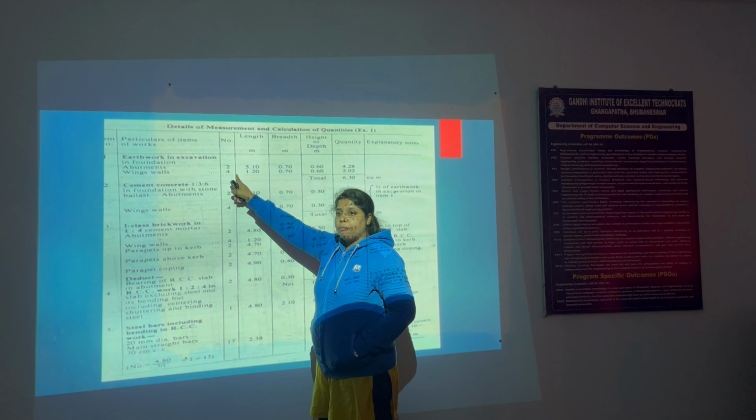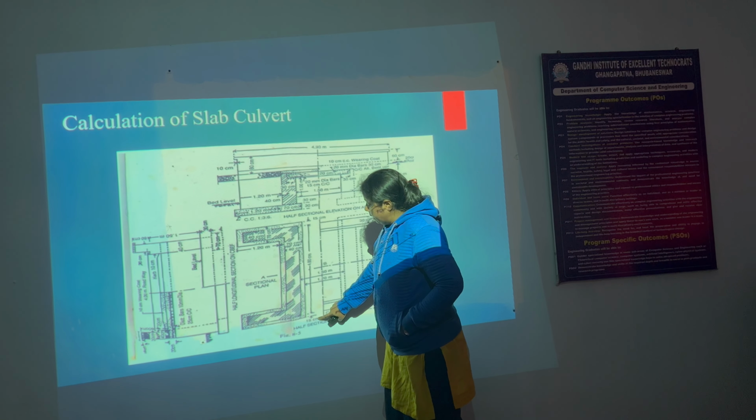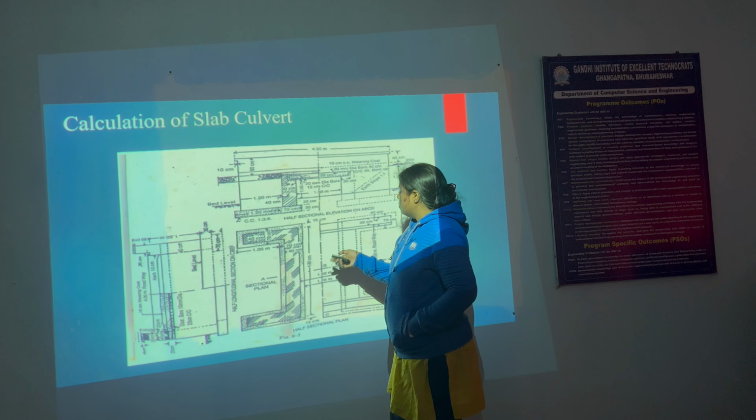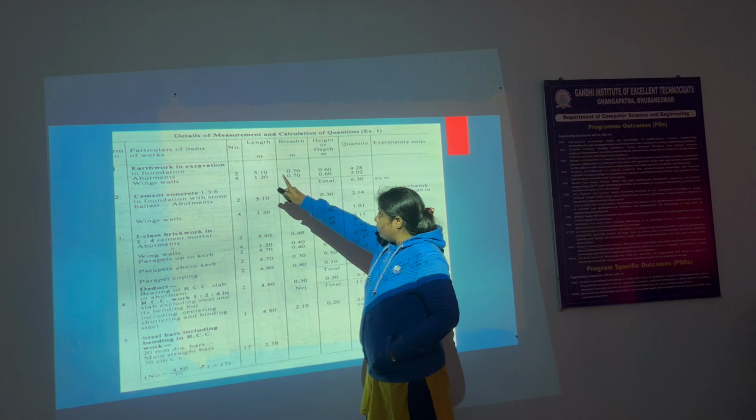Then we calculate the quantity. First we consider the length. How to measure the length? This is given as 4.8 meter, and this is 0.15 and this is 0.15. So the total length is 5.1 meter. We write here 5.1 meter.